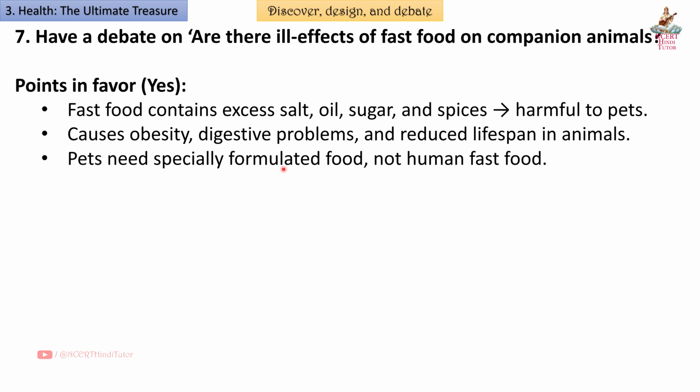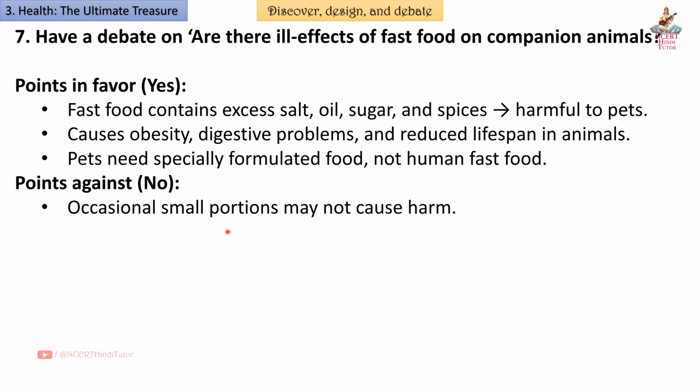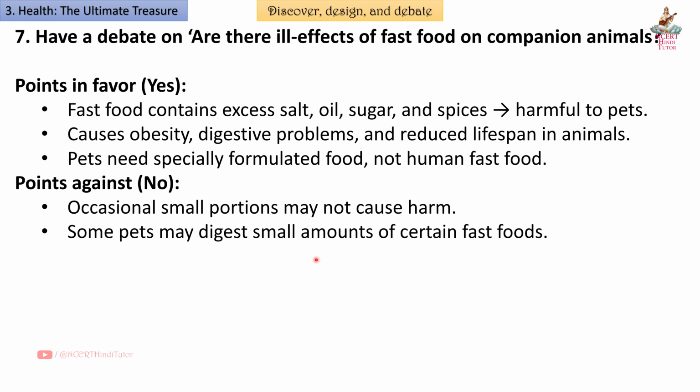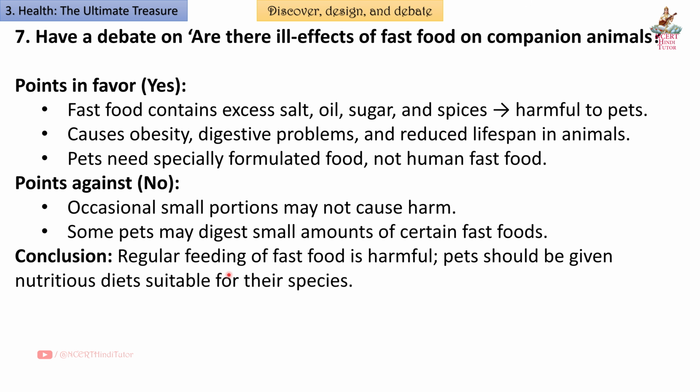Pets need specially formulated food, not human fast food. Points against. No. Occasional small portions may not cause harm. Some pets may digest small amounts of certain fast foods. Conclusion. Regular feeding of fast food is harmful. Pets should be given a nutritious diet suitable for their species.